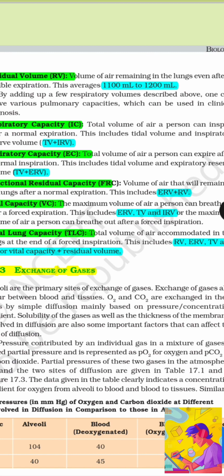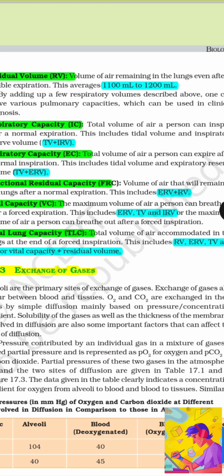By adding up a few respiratory volumes described above, one can derive various pulmonary capacities which can be used in clinical diagnosis. Inspiratory capacity: total volume of air a person can inspire after normal expiration. This includes tidal volume and inspiratory reserve volume, that is TV plus IRV.